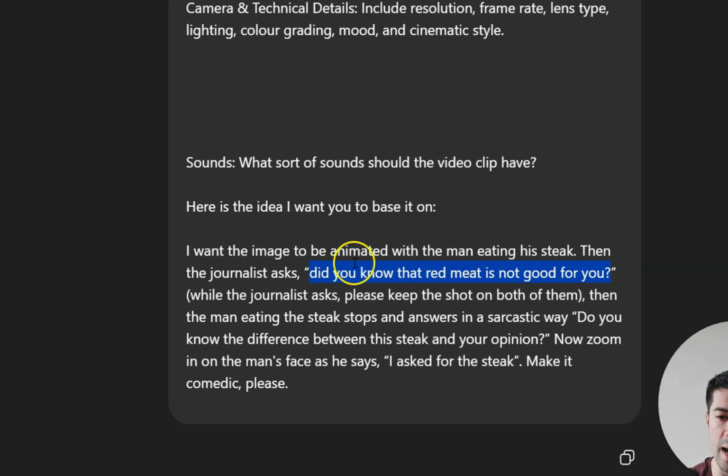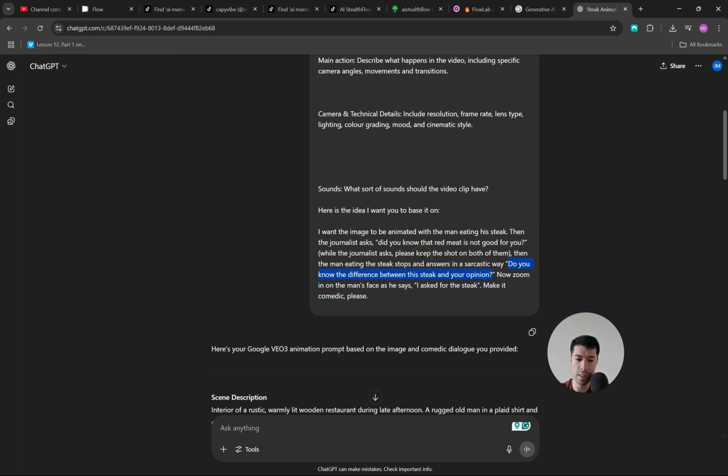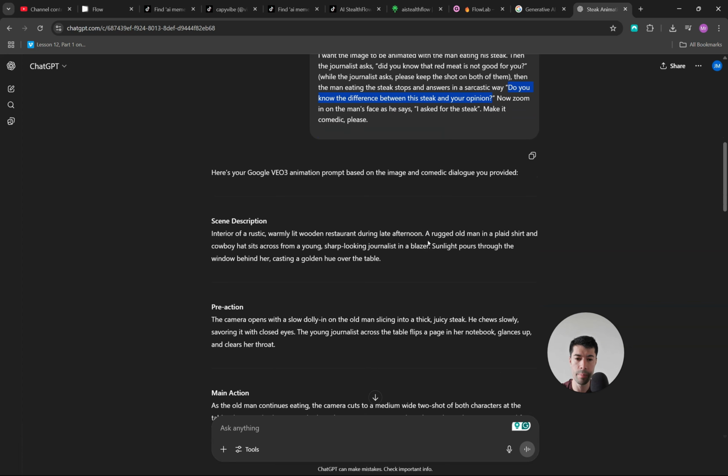So as you can see, I need to put it between quotation marks. And then we have here the man say, and as you can see, I can even specify the way that the man answered. In this case, in a sarcastic way. You can also specify the accent. And once you do this, ChatGPT will create for you the prompt.